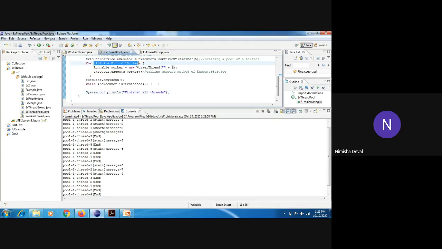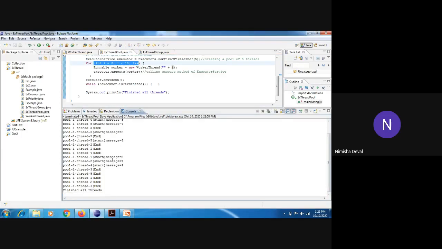When the for loop completes its working, it will stop automatically, because we have passed here a total of 10 values, and after execution of this for loop, it will come out of it and it will stop its working. Okay, and after that all threads are finished. So this is the working of the program. So I will open it so you can take its screenshot.